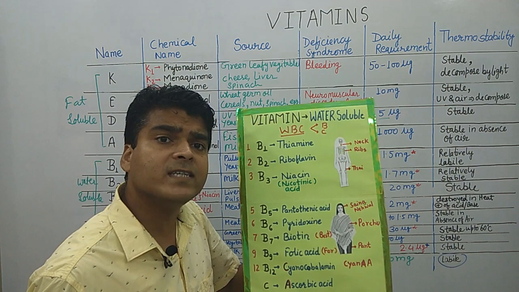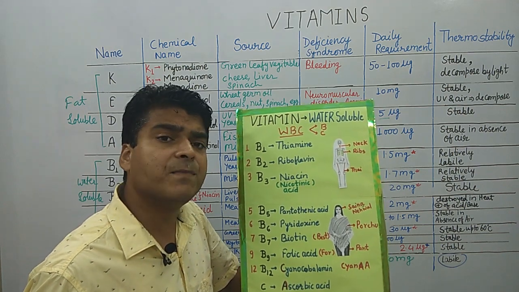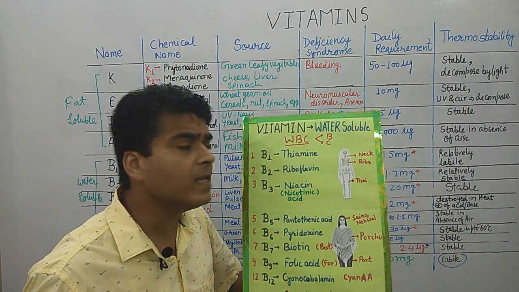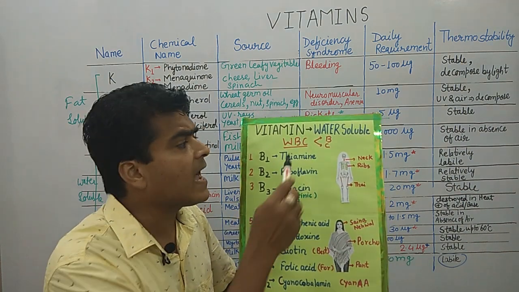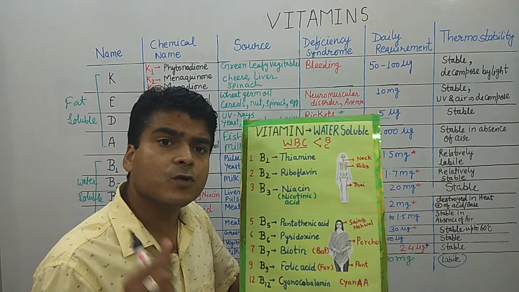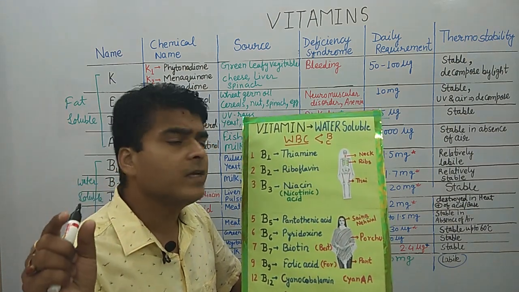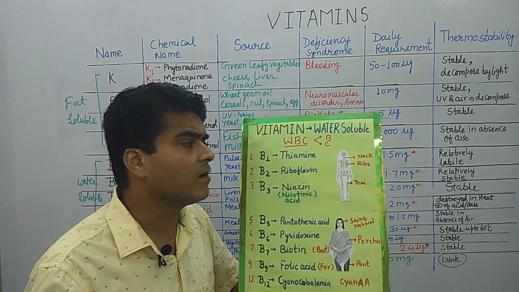You all know WBC is white blood cells. W means water soluble, B means vitamin B, and C means vitamin C. By remembering this short name WBC, you can remember the water soluble vitamins.